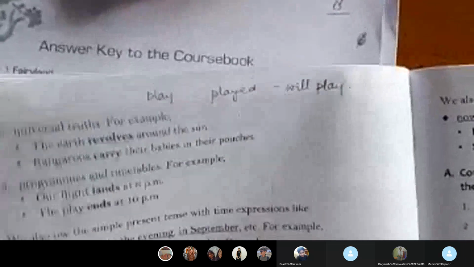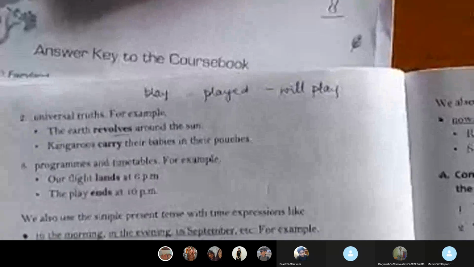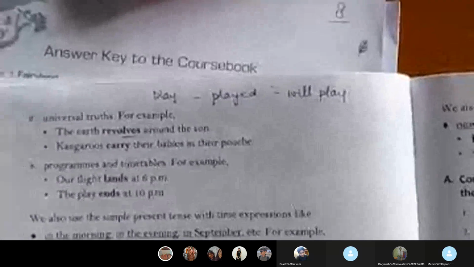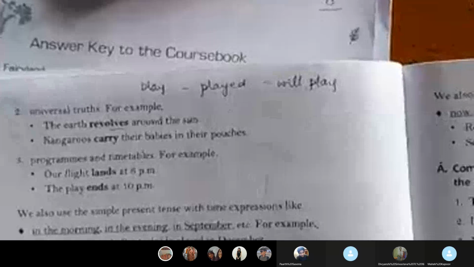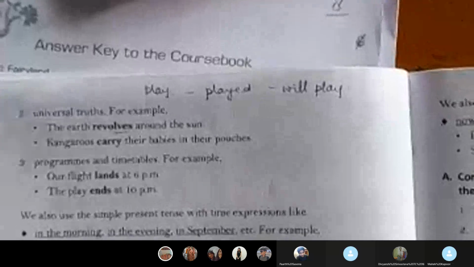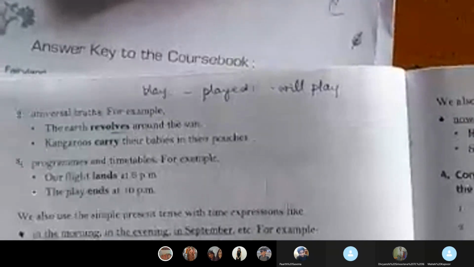Now programs and timetables. The flight lands at 6 p.m. So landed is the past. Will land is the future. Okay. The play ends is the simple present. Ended is past, and will end is the future.